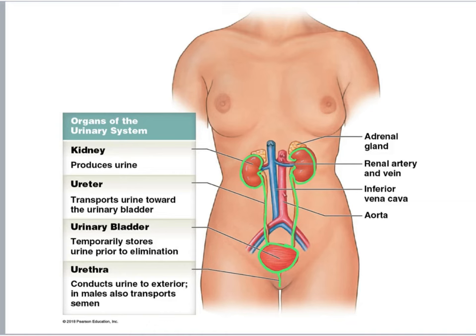The urine is produced in our kidneys, and then it flows through the urinary tract, which consists of the organs that transport or store urine. So urine is produced in our kidneys, then it drains into the ureters, which are muscular tubes that through peristalsis carry urine from the kidneys to the urinary bladder. At the urinary bladder, urine is stored until it is released to the exterior of our body through the urethra.